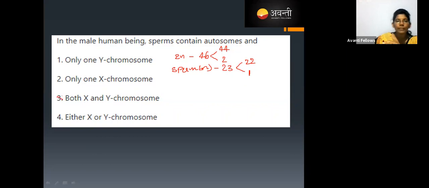So you can't choose this. Only one Y chromosome is present or only one X chromosome is present. 50% of the sperms contain an X and 50% of the sperms contain a Y chromosome. So either X or Y may be present in the sperm. Okay.